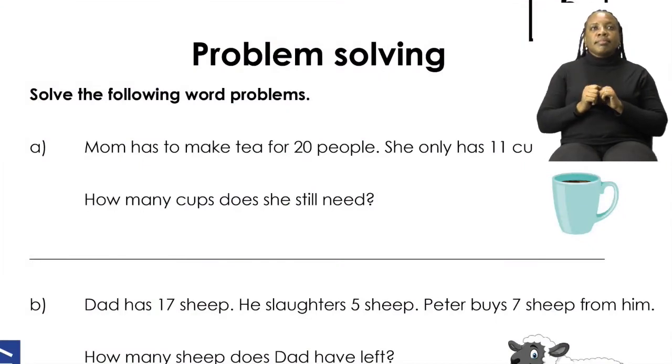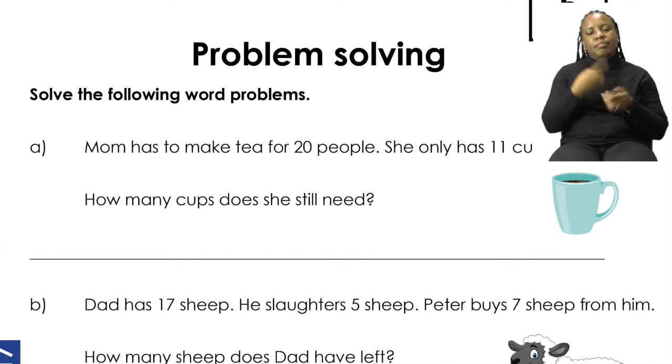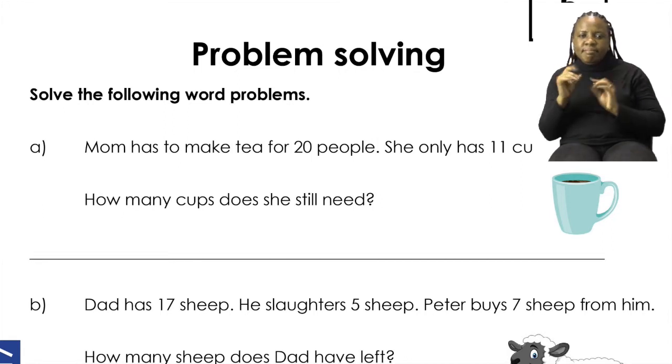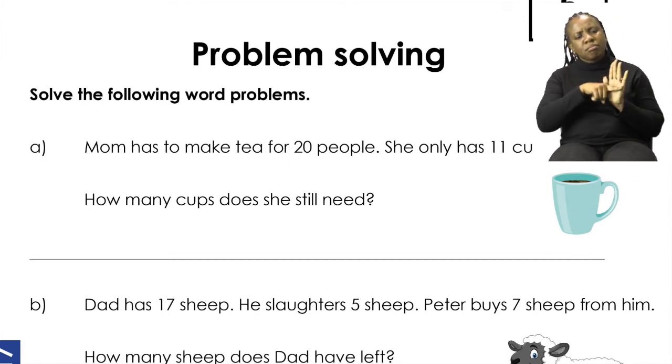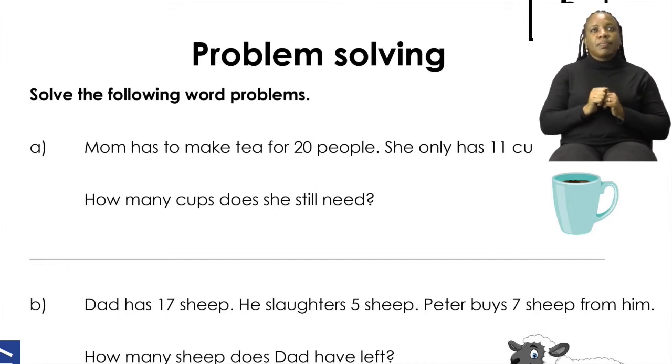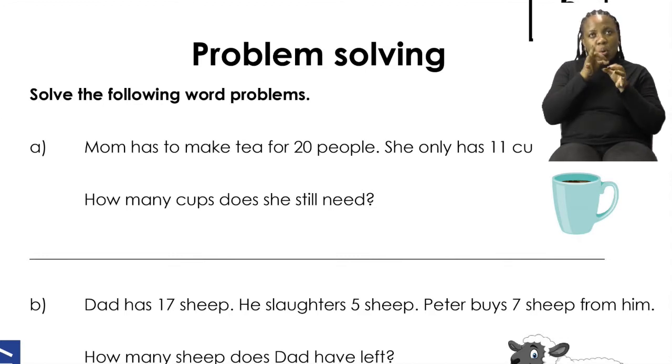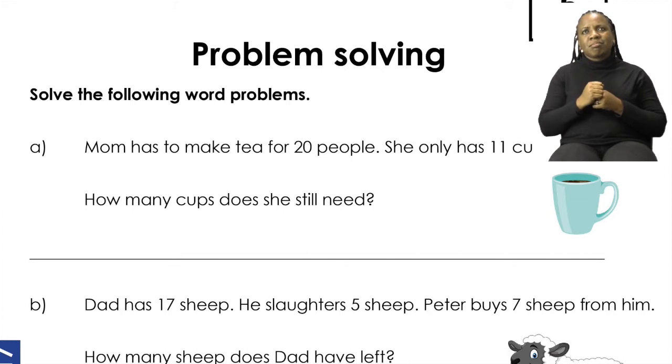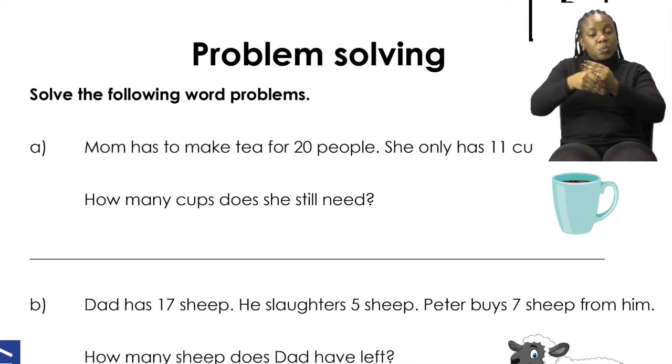On page 16, we are going to be doing problem-solving sums. We're going to do A together. Remember, we need to read it twice and then pick out the important information. After that, we need to decide whether we are adding, subtracting, multiplying, or sharing. Number A says, Mom has to make tea for 20 people. She only has 11 cups. How many cups does she still need?